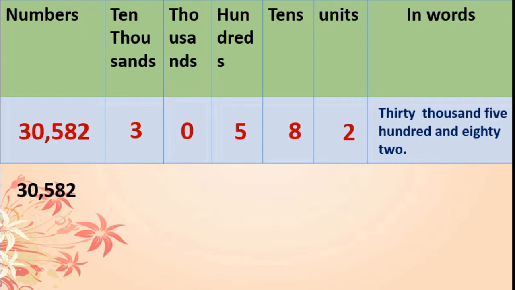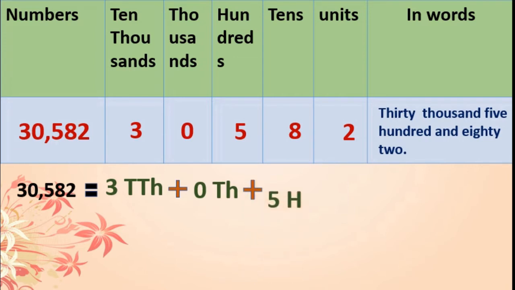Okay, one more thing we will see here. Now dear students, here I have written 30,582 again. Now, equal to, according to the places I will write the digits. 3 in the 10,000s place, so I will write 3 ten-thousands. Plus 0 in the thousands place, so I will write 0 thousands. Plus 5 in the hundreds place, so I will write 5h. 8 is in the tens place, I will write 8t. T means tens. Plus 2 in the units place, so I will write 2u.